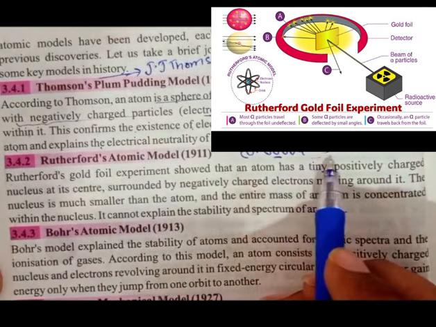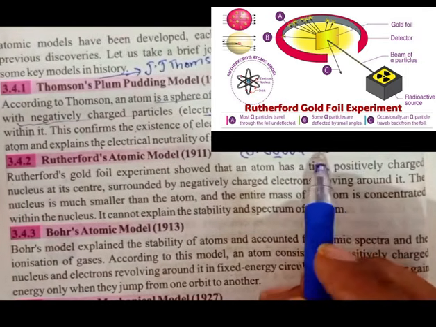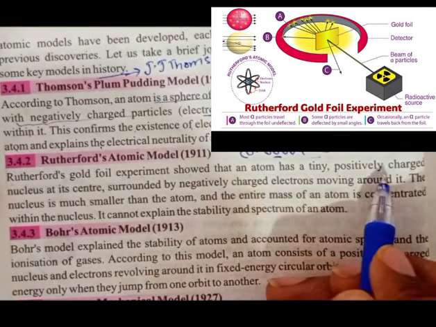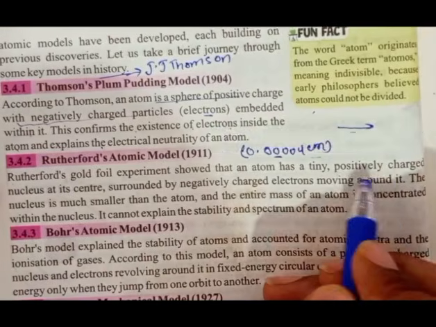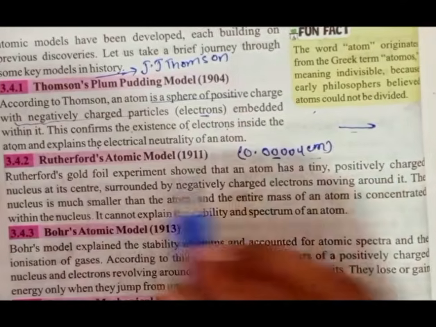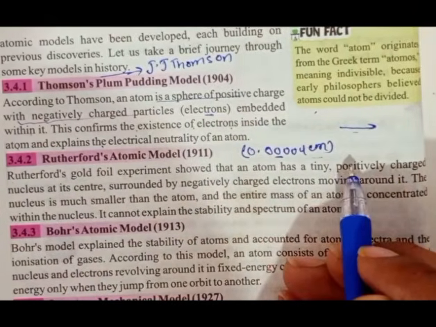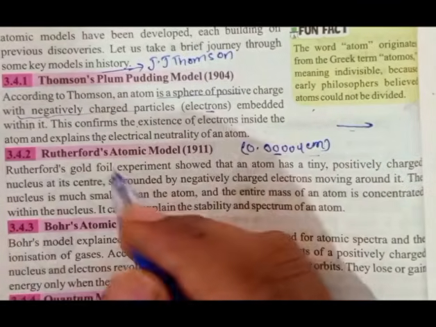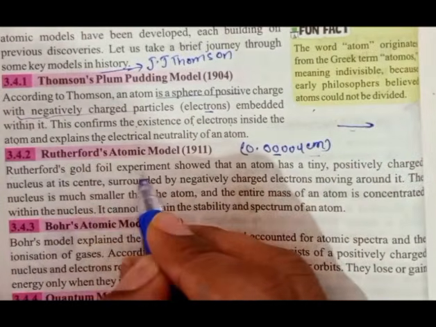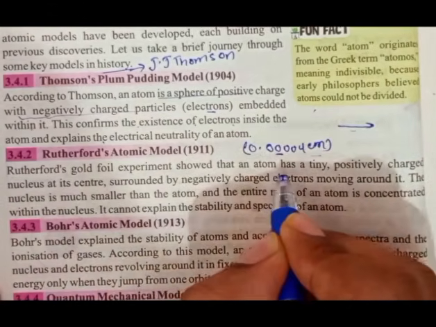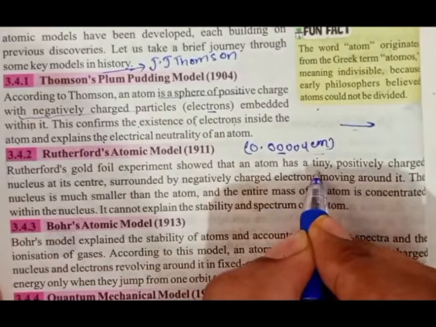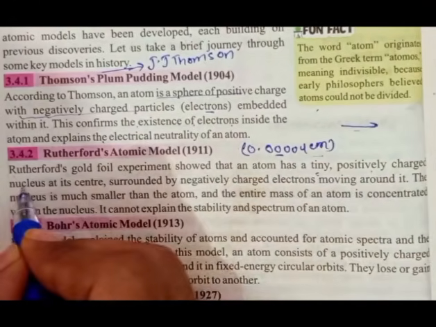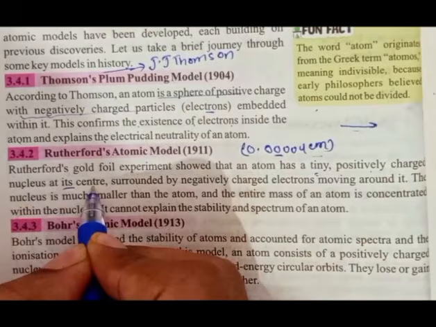Here he observed that this deflection was caused by a tiny positively charged particle called the nucleus, present in the center of the atom. So Rutherford's gold foil experiment showed that an atom has a tiny positively charged nucleus at its center.